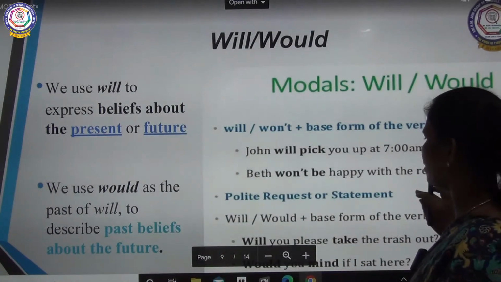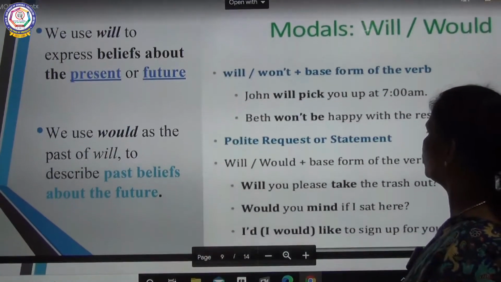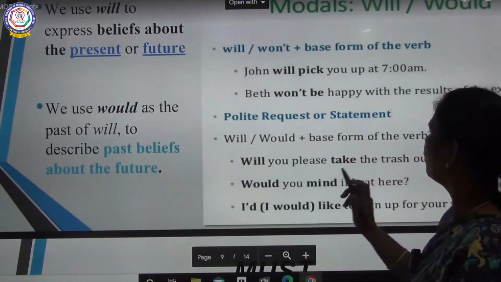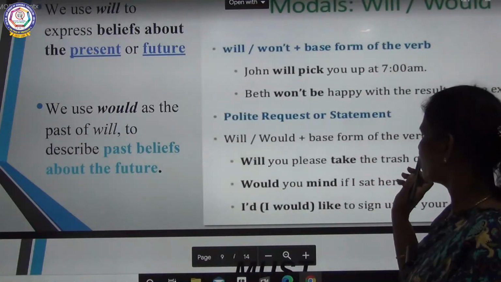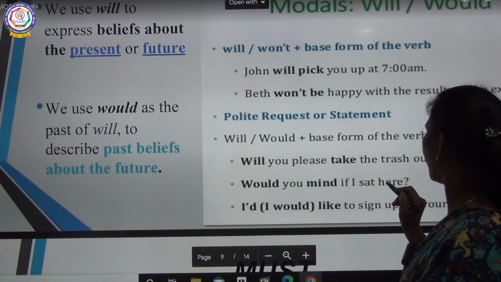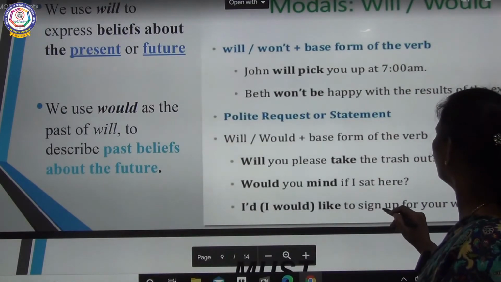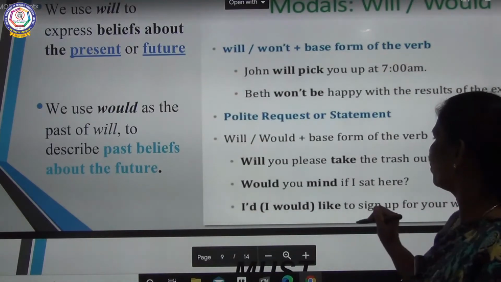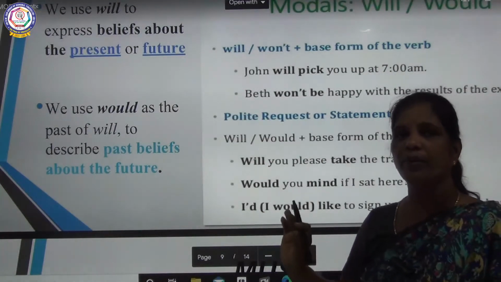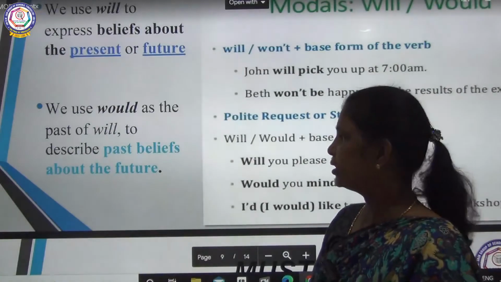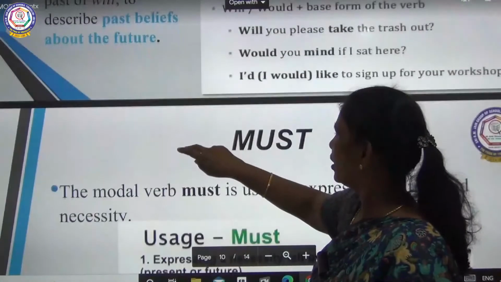For a polite request or statement, you will be using will or would plus the base form of the verb. Will you please take the trash out? Would you mind if I sit here? I would like to sign up for your workshop. So these are all the things we will be using for will and would. Is it clear, children? We will go for the next, must.